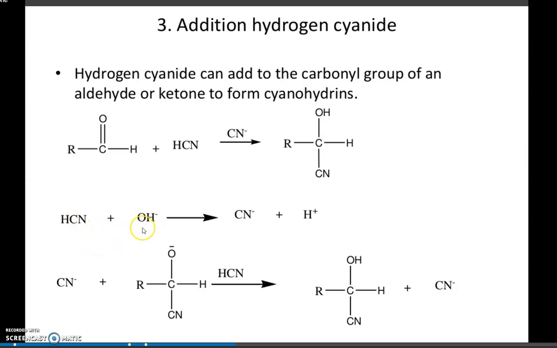Here you can see the mechanism. First, in the presence of solvent, HCN divides into CN minus and H plus. The CN minus will attack the carbon having partial positive charge, and the bond shifts to O minus. Again there is H plus, which will attach to this compound, and we get cyanohydrin. This is the reaction.